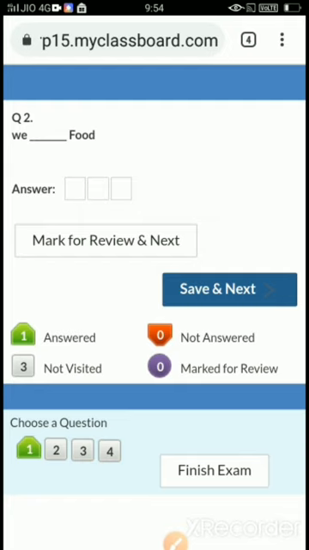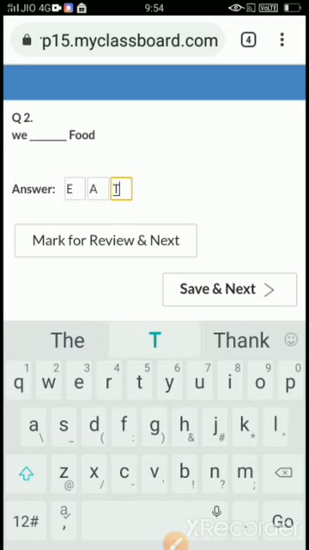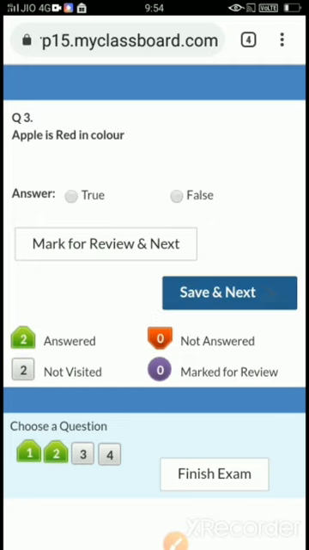So second one is fill in the blanks, and for answer 3 boxes are given. So you have to type your answers in the boxes. We eat food. E-A-T, eat. Again I am saying you don't forget to click on save and next. Once you click on save and next, it will take you to third question.